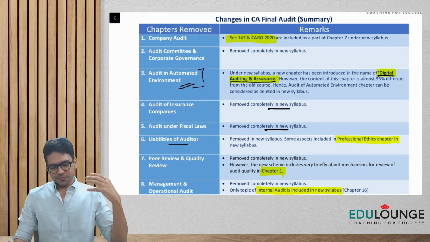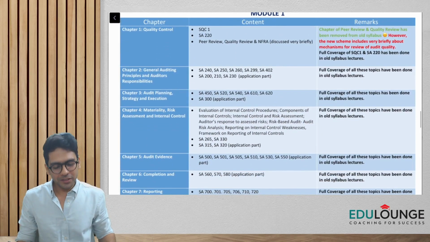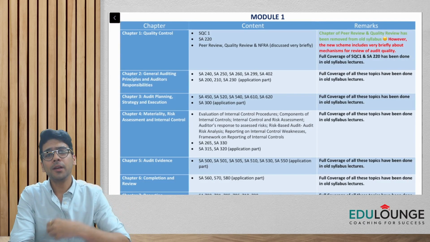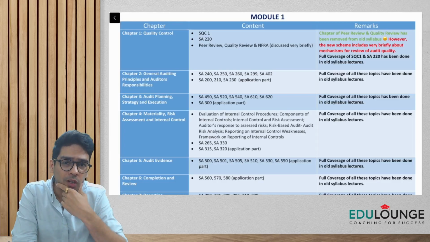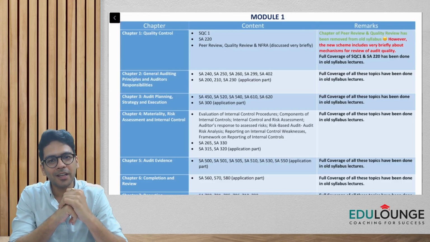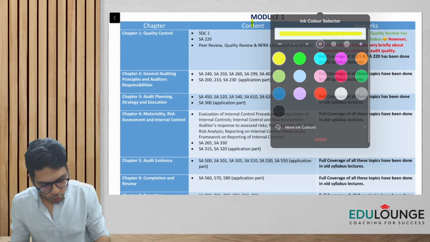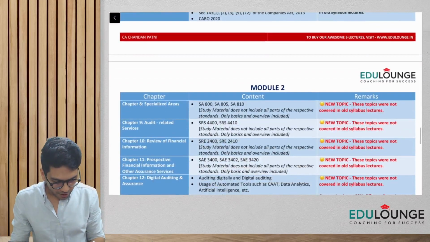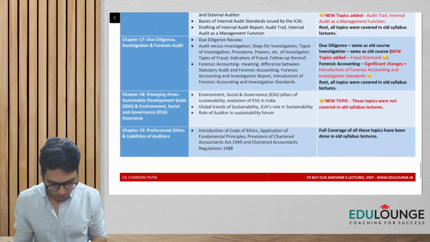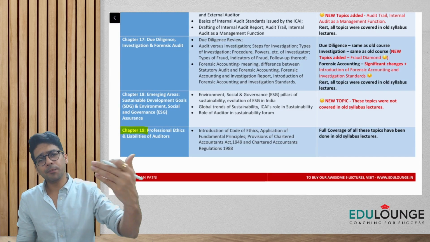Now coming to the new syllabus, guys, you must have seen the ICAI material that has already been uploaded on the Board of Studies portal. ICAI has given us 3 modules of auditing in CA Final. We have module 1, module 2, and module 3, and in total we have 19 chapters under the new syllabus.